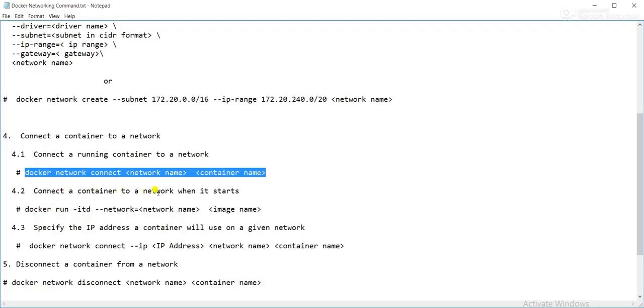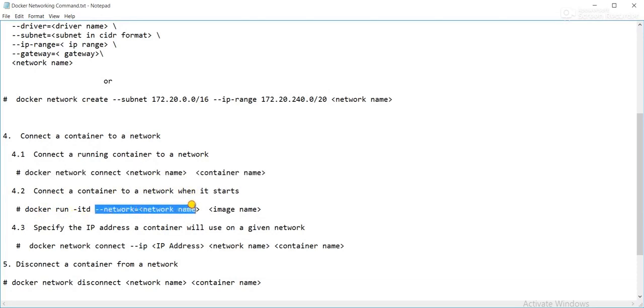Now, connect a container to a network when it starts. When you launch a container, if you want to attach a network at that time, you have to specify --network equal to the network name, then the image name. If you want to specify the IP address a container will use on a given network, you can specify it like this: docker network connect --ip, then the network name, then the container name.